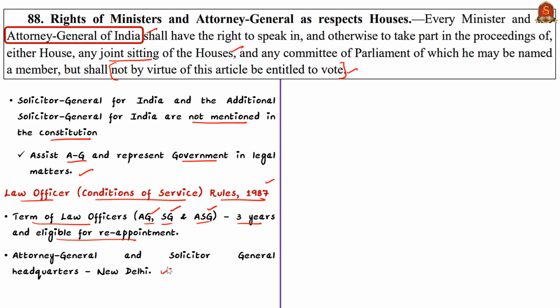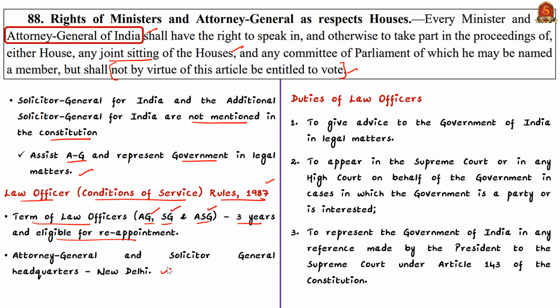Now let's come to the duties of law officers. First and foremost, they give advice to the Government of India in legal matters. Then they appear in the Supreme Court or in any High Court on behalf of the government in cases in which the government is a party or in cases where the government is interested. Then they represent the Government of India in any reference made by the President to the Supreme Court under Article 143 of the Constitution.